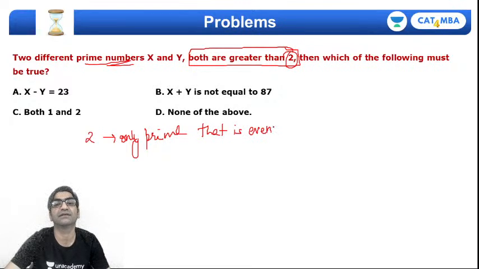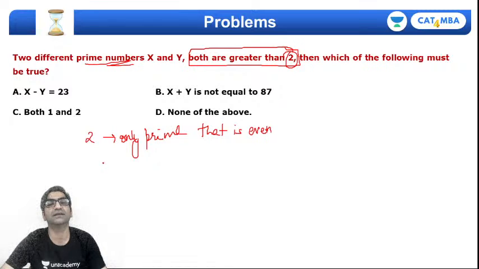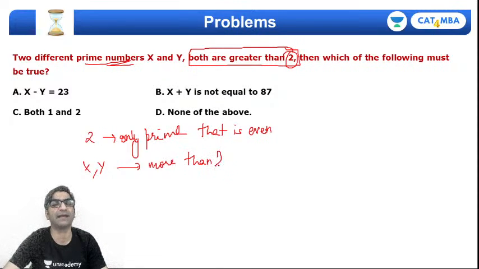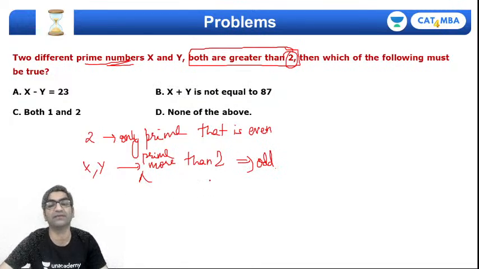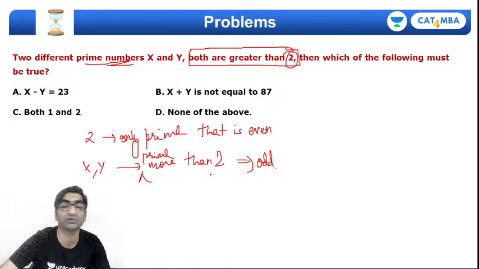2 is the only prime number that is even, right? Because any prime number x and y which is more than 2, must be odd. है ना? तो x and y are both odd. ये तो मैंने infer कर लिया. x and y are prime, but they are also odd primes. Which of the following must be true?